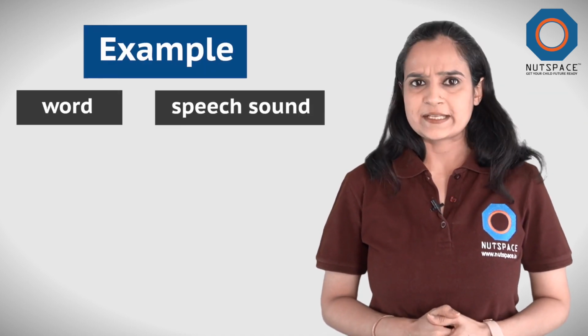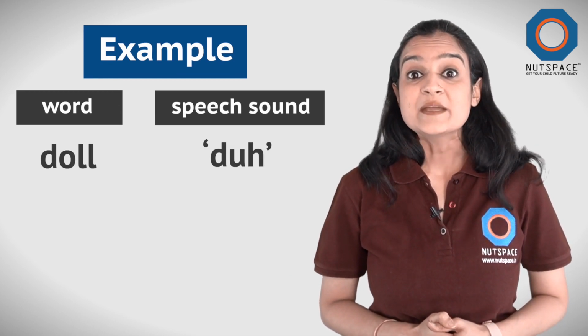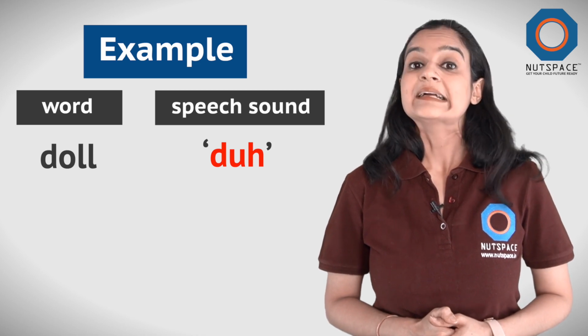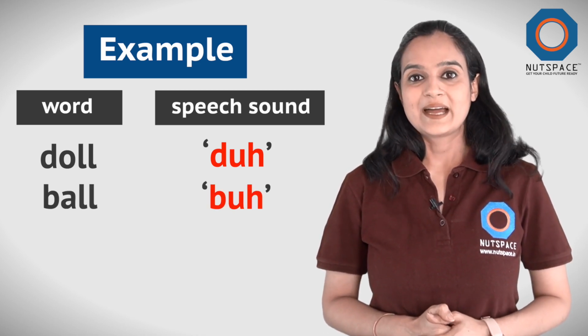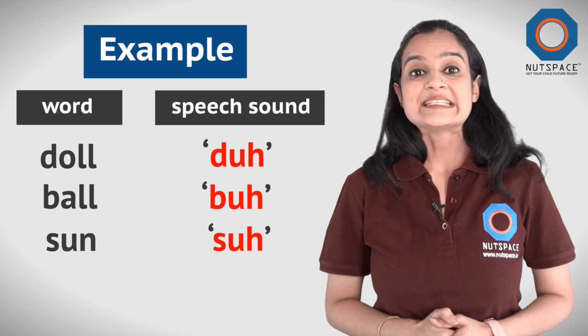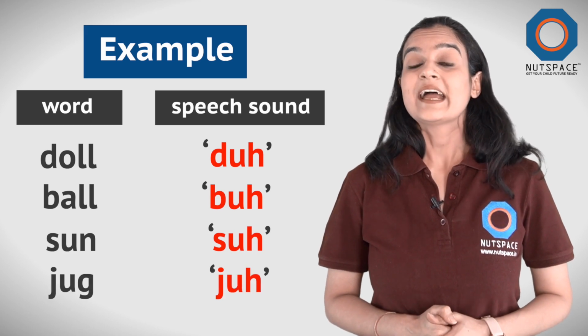Let's take a few words. Doll. The speech sound D clearly stands out. Similarly, B in ball, S in sun, J in jug.